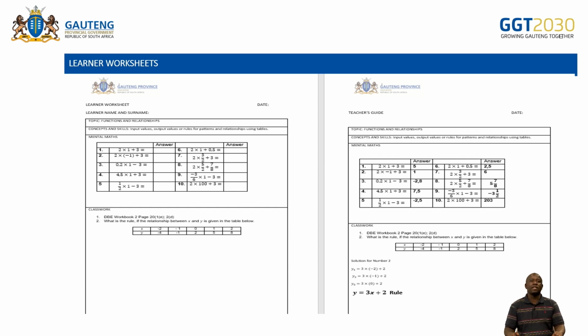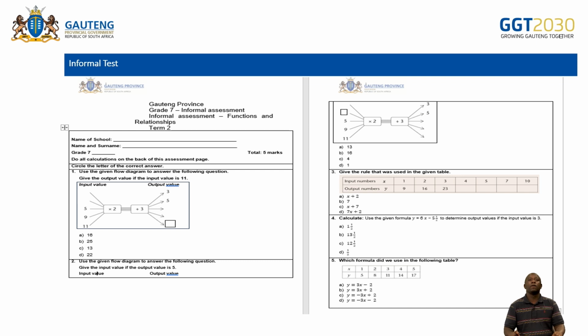So here we try to save time for learners so that you don't do the writing on the board. You just make copies of the learner worksheet. So learners will write on this learner worksheet. There is a classwork there. There is a mental maths there. And also some of them have solutions.